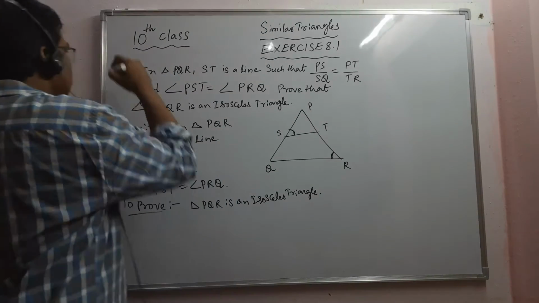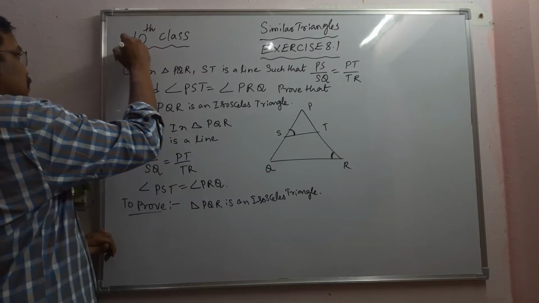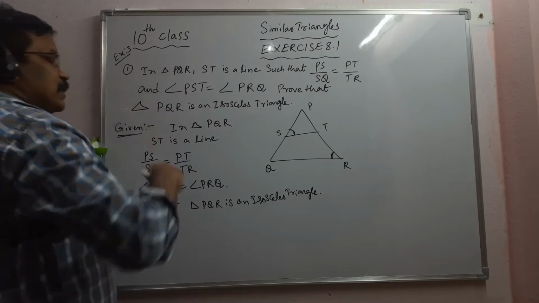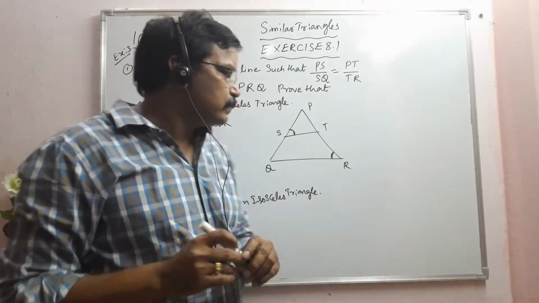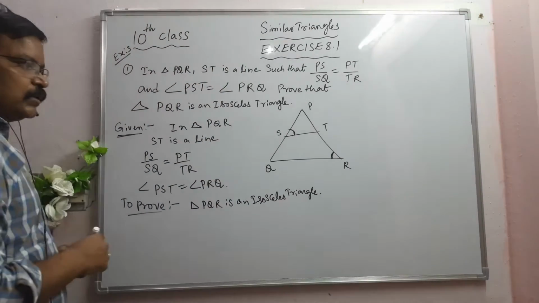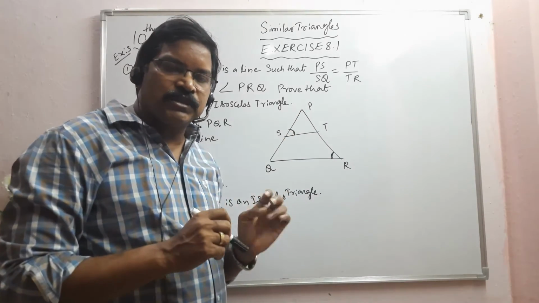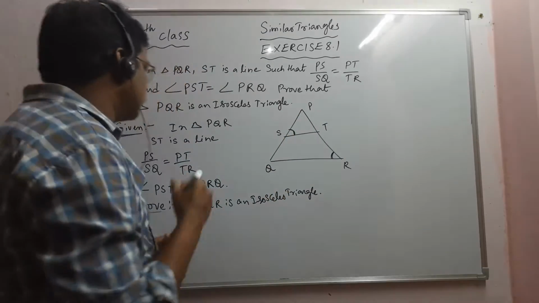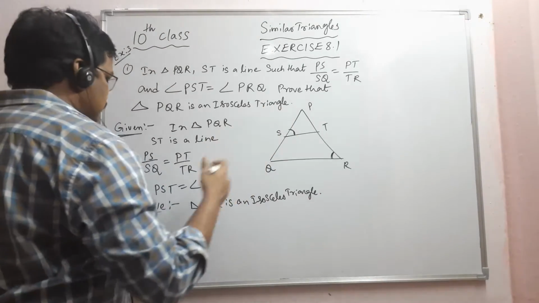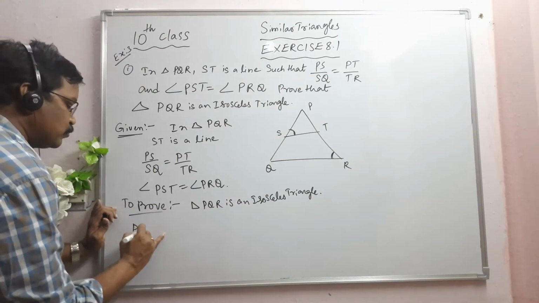Actually, this sum is also in the CBSE textbook, example 3, I think. Here, we have to prove that this triangle is an isosceles triangle. Isosceles means any two sides are equal, right? That means, let us see the proof here.